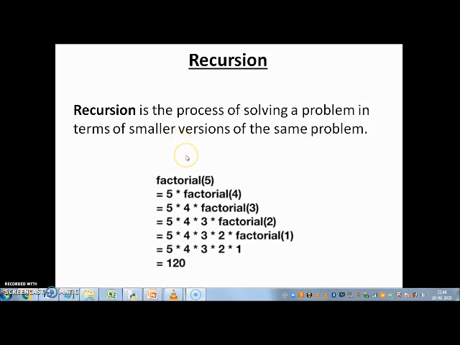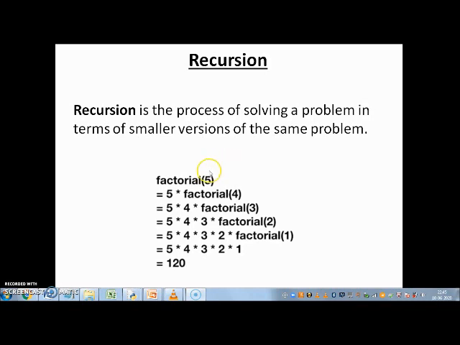Let's have an example of recursion here. One of the classic examples of recursion is for calculating the factorial of a number. We know that the factorial of a number n is equal to n into n minus 1 into n minus 2, etc., all the way to 1.